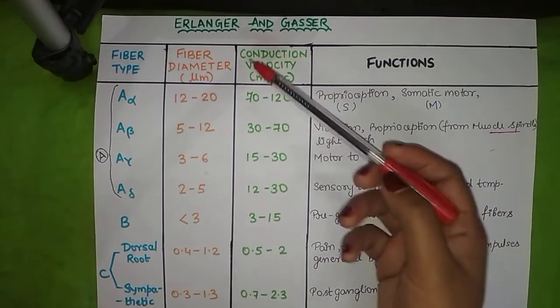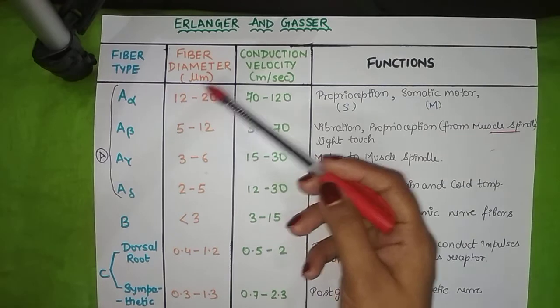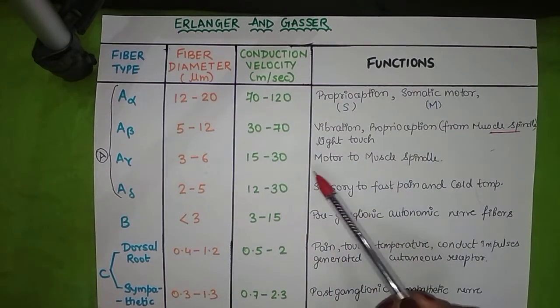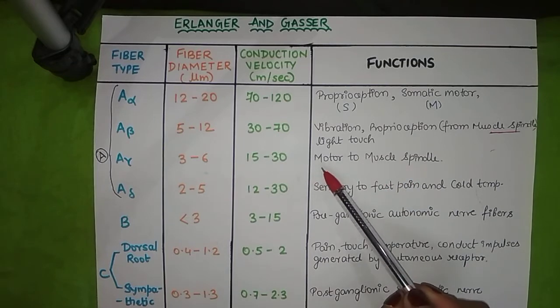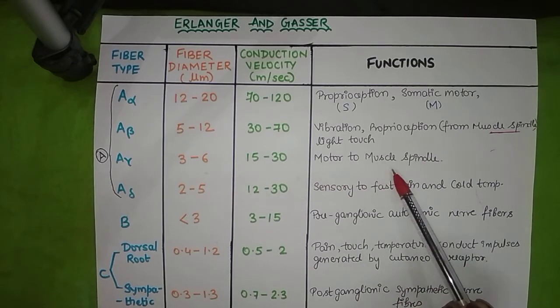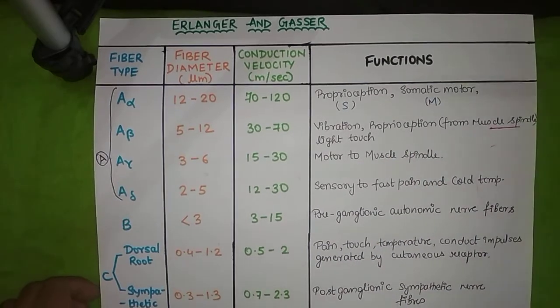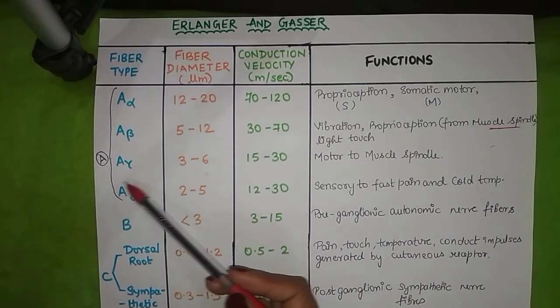A gamma, its fiber diameter is 3 to 6 micrometer. Its conduction velocity is 15 to 30 meter per second and it is purely motor. It gives motor signal to muscle spindle. Muscle spindle, it is again for length of muscle fiber.